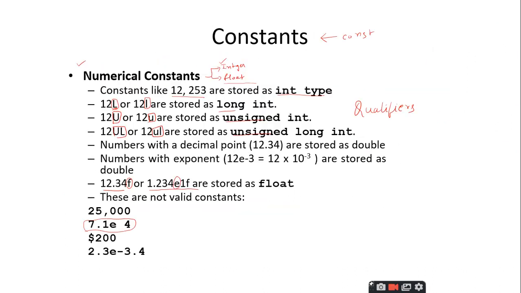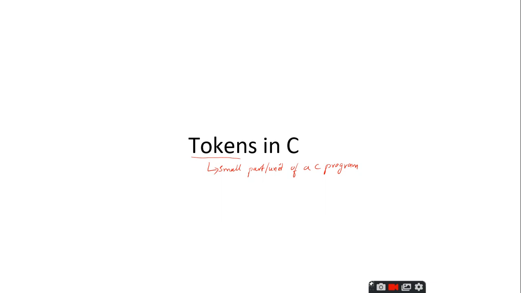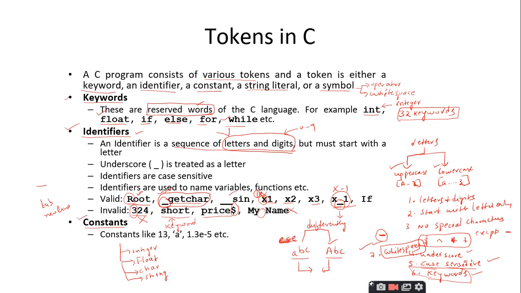Let us have a quick recap of what we have discussed in today's session. We started our discussion with the tokens in C programming language. A token is nothing but a small unit of a C program which cannot be further divided, and we have 5 to 6 types of tokens that are supported in C programming language. One is the keyword. A keyword is a reserved word which has a predefined meaning, and that meaning cannot be changed by the programmer. C programming language supports 32 keywords. For example, we have int, float, if, else, for, while, struct, etc.